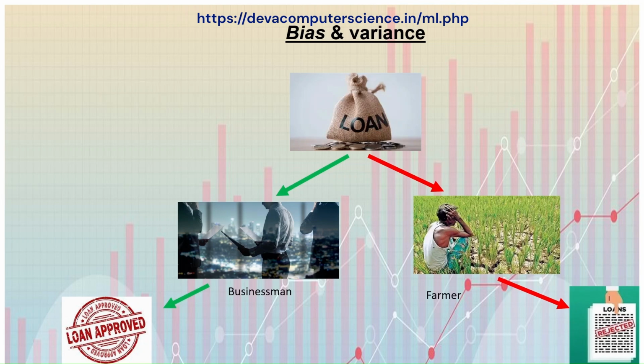Wait and come by queue. The loan manager does not check whether this businessman is eligible for the loan or not. Normally, he is biased by the businessman's outfit and lavish lifestyle. The loan is approved for the businessman and rejected for the farmer. Biased predictions made by the loan manager thereby result in an unfair, biased decision.